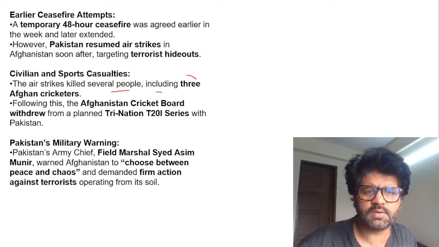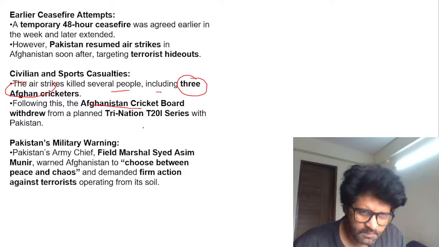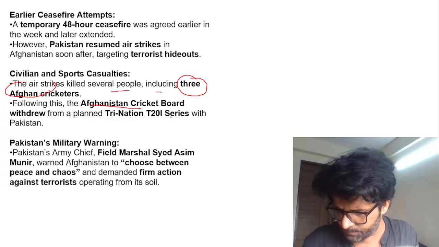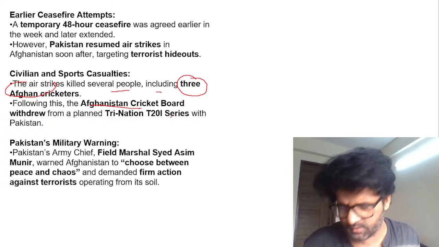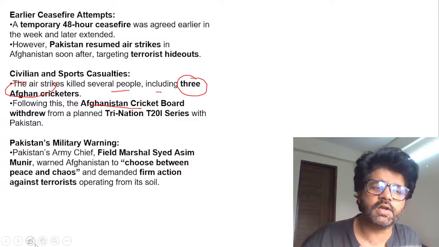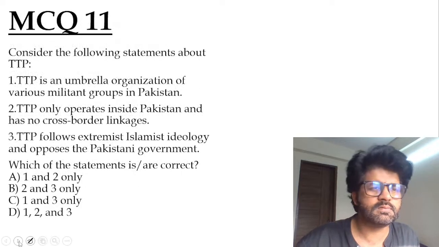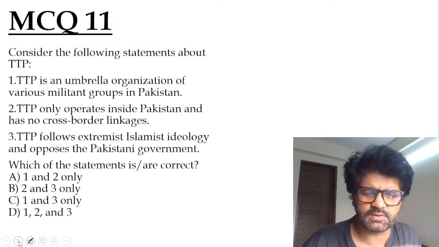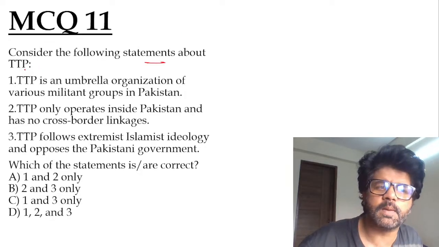Then airstrikes killed 3 Afghani cricketers, and now the Afghanistan Cricket Board will not play the Tri-Nation Series. The Pakistan Air Force killed 3 Afghanistan cricketers in Paktika, exactly, Rishiyar. Hope you understood the keyword here. What is causing the issue between Pakistan and Afghanistan? Rest everything is none of our concern. Maybe some of our concern, but we have our own issues to deal with. Let's solve some questions. Consider the following statement about TTP.